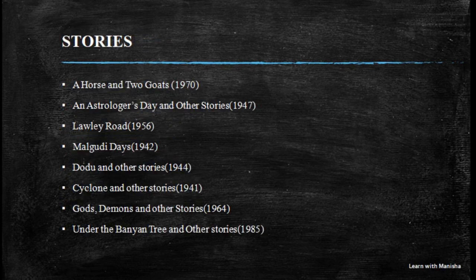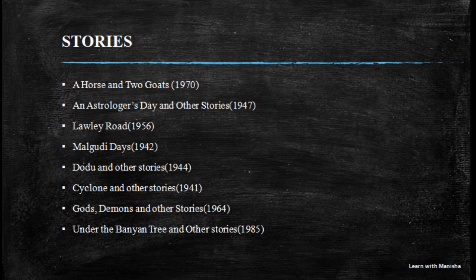Let's move to the stories. There are some very famous stories written by R.K. Narayan. The first one is A Horse and Two Goats, published in the year 1970. Then An Astrologer's Day and Other Stories, 1947. Lawley Road, 1956. Malgudi Days, 1942. Next, Dodu and Other Stories, 1944.